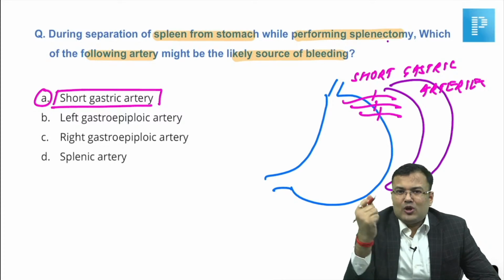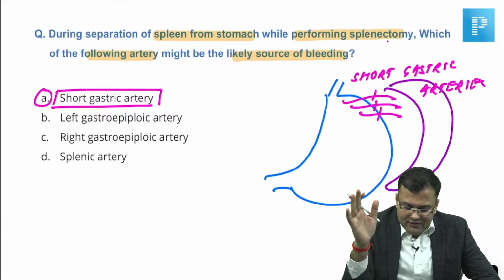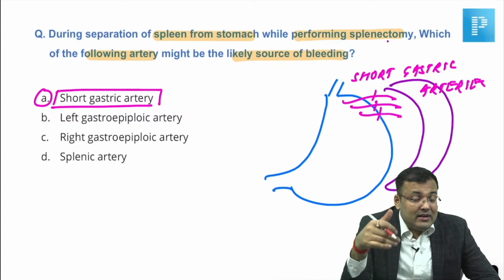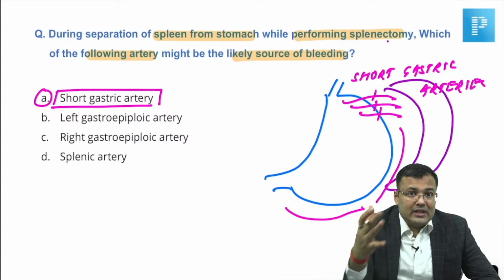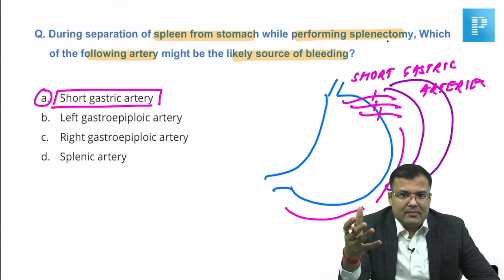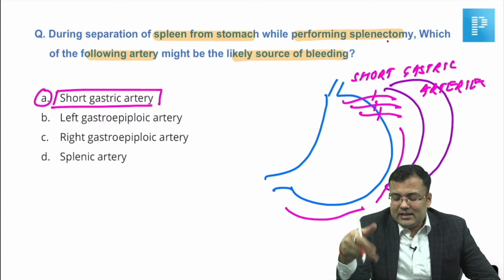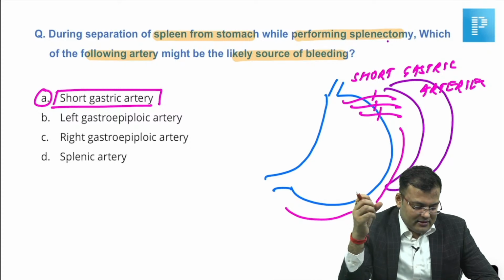Which organ is most commonly injured during splenectomy? Question for all of you. Somebody wants to ask left gastroepiploic. Guys, the left gastroepiploic is going to supply the omentum. The closest artery in the proximal part of the stomach is the short gastric. You know gastric varices, in the proximal part of the stomach, these vessels are dilated. Clear? Very good, Khurshid.